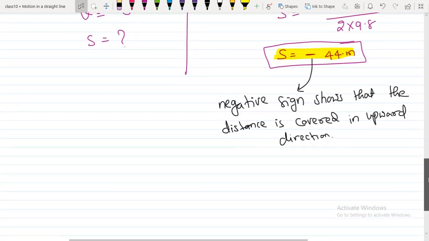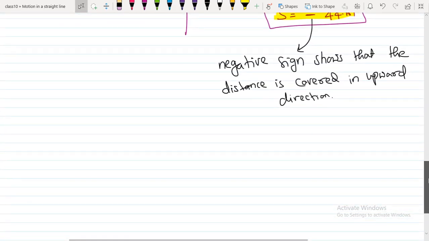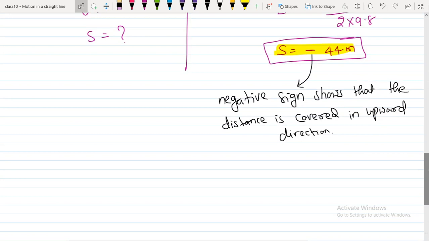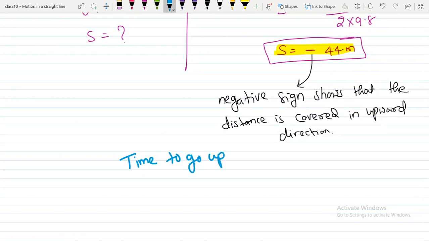Now for the second part, at what time it returns, the total time. First I need to calculate the time to go up plus the time to go down. They are both the same. The time to go down is needed for it to reach the player's hand.